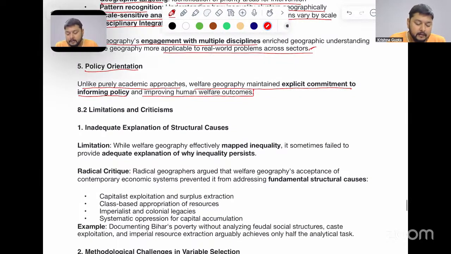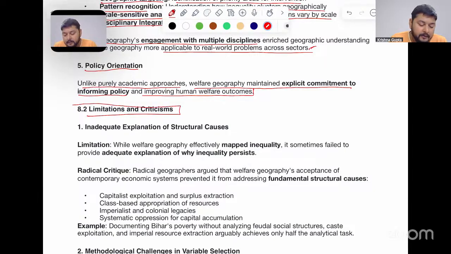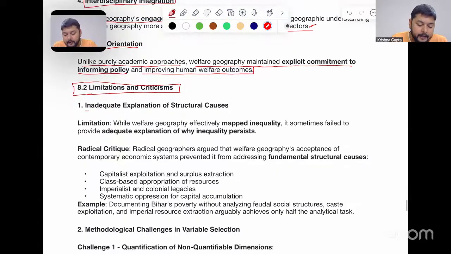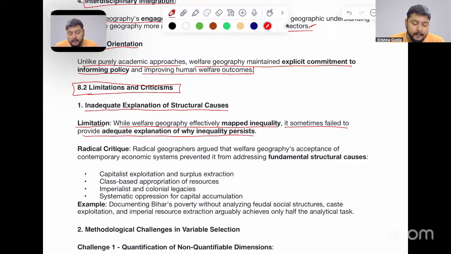Now, there are certain limitations and criticisms made by varied schools of thought on welfarism. Number one, inadequate explanation of structural causes. Limitation: while welfare geography effectively mapped inequality, it sometimes failed to provide an adequate explanation of why inequality persists. For example, we have given a structural part for the policy of the pre-colonial era, then the colonial era, and the post-colonial era. But there were also certain systems working in the Mumbai region before that, which actually resulted in such phenomena in Mumbai.